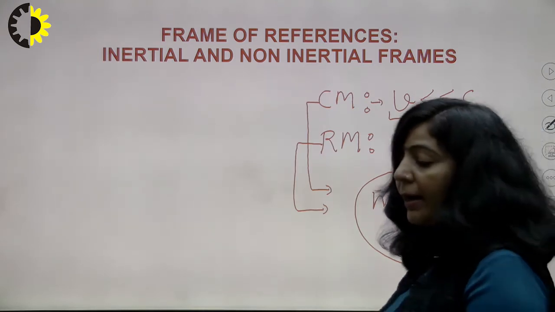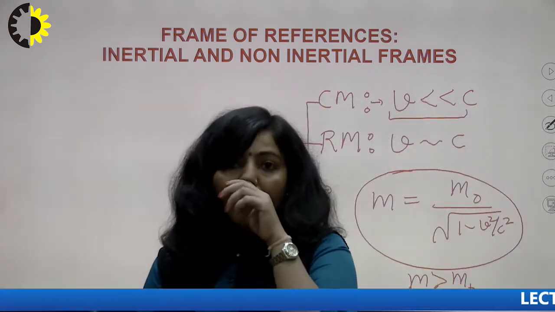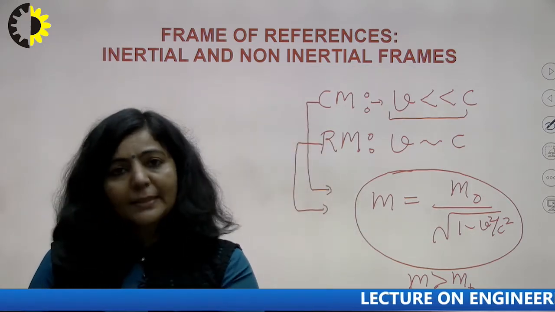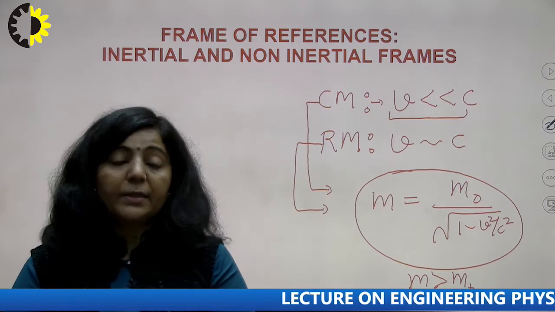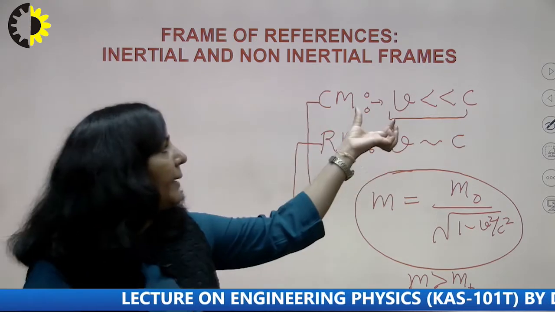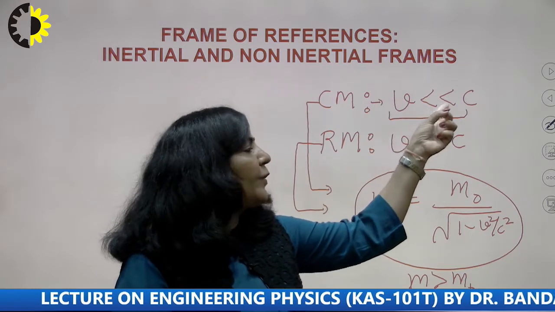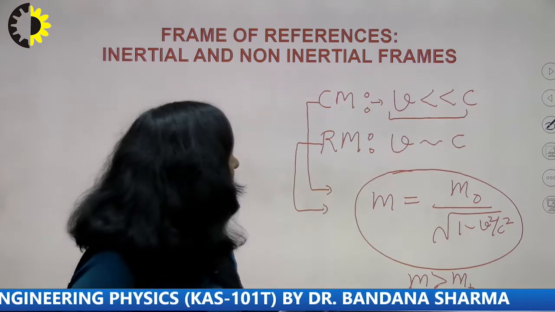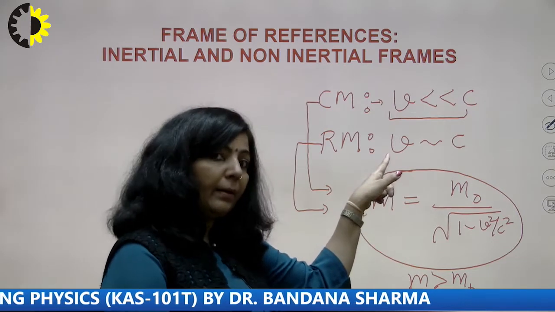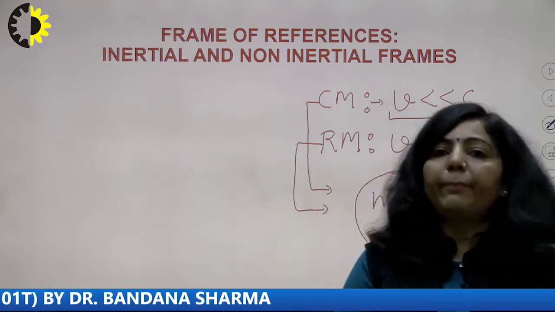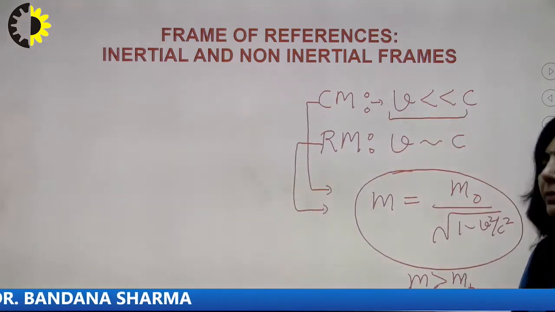So there are two main differences on the basis of which you can differentiate classical mechanics and relativistic mechanics. The first one is classical mechanics is applicable only if v is very small with respect to c, whereas relativistic mechanics is applicable when v is comparable to c, but it is also equally applicable at low speeds.